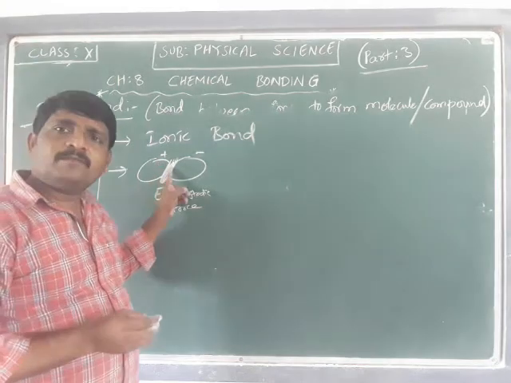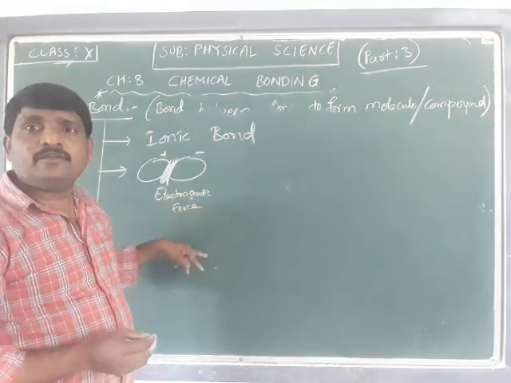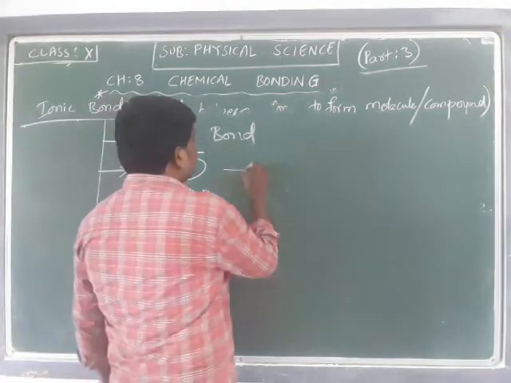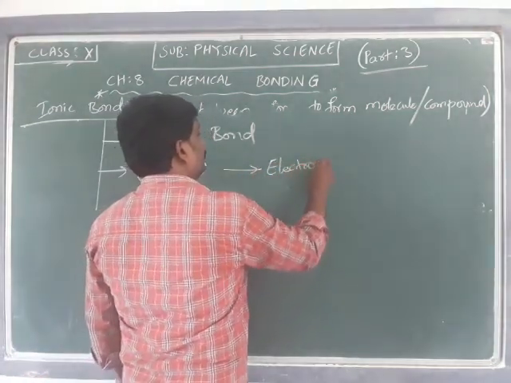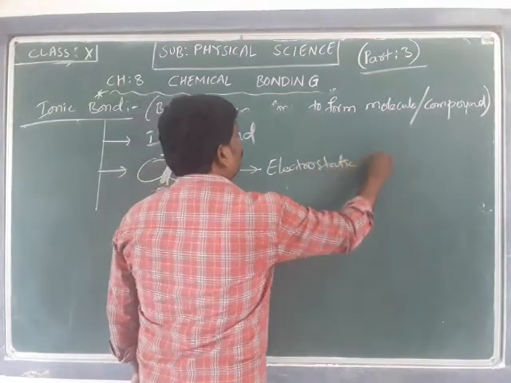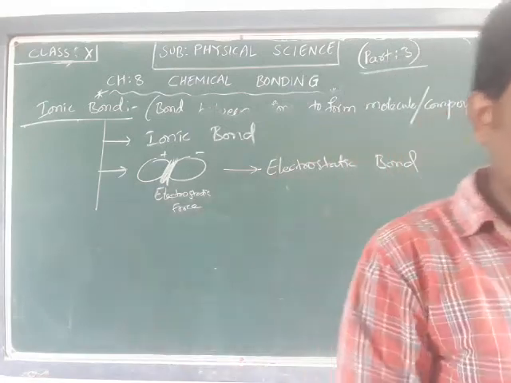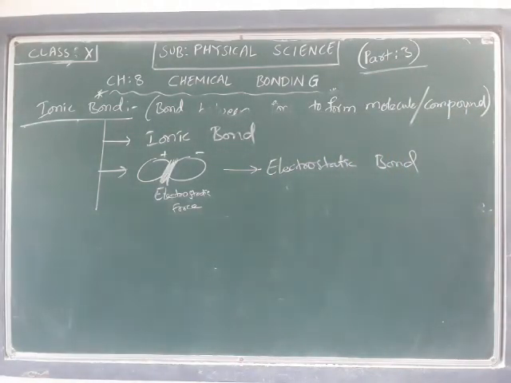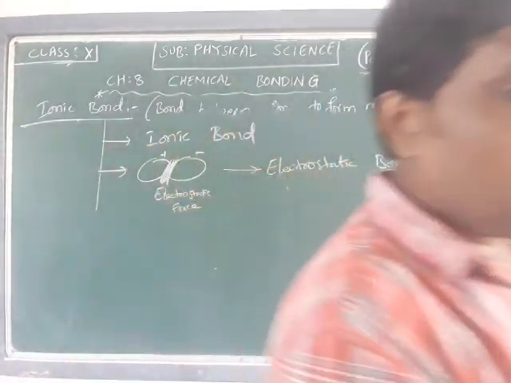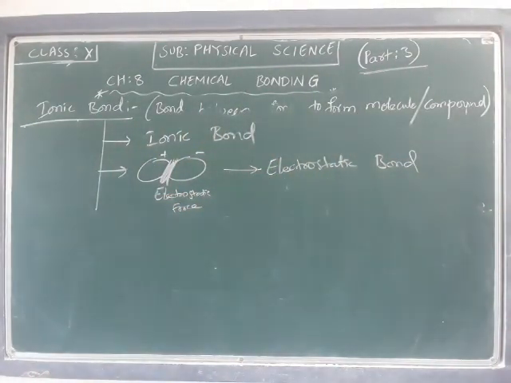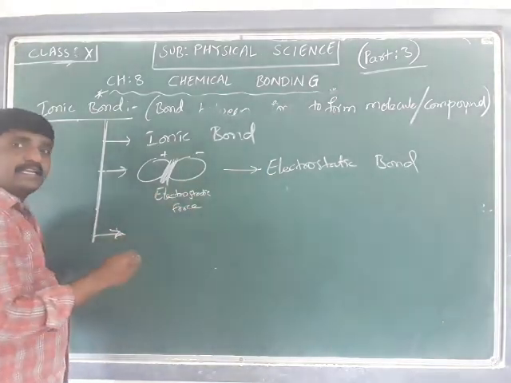Which is making the atoms of two dissimilar charges, or ions of two dissimilar charges, come together to form a molecule. So it is called an electrostatic bond. The ionic bond is also called an electrostatic bond, and the concept of this ionic bond is working